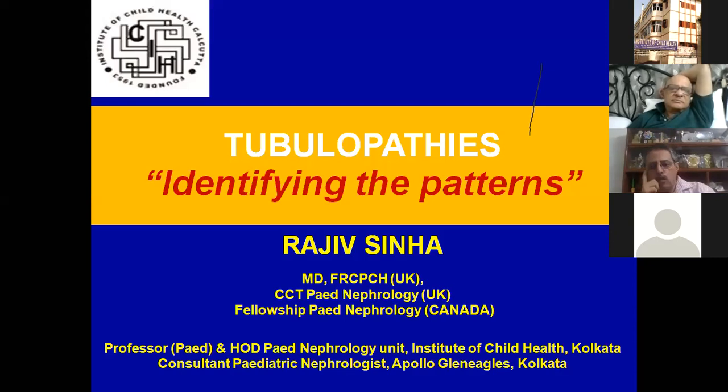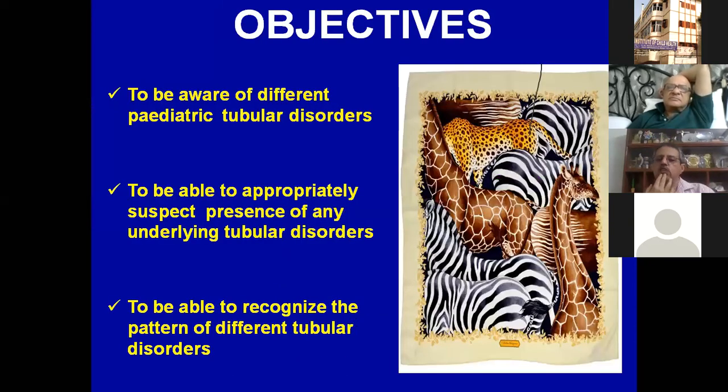So primarily it is like sort of identifying the stripe. So whether it is a zebra or a cheetah or a giraffe, and hopefully by the end of the talk, this is what we are aiming for, that we should be able to identify what sort of underlying disorder it's more likely to be.